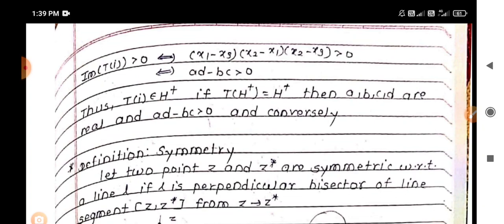The next claim is to check that whenever ad minus bc is strictly greater than 0, then it is non-zero. Then we can say directly that a, b, c, d are real numbers and ad minus bc is strictly greater than 0. Then under any Mobius transformation, H plus maps to H plus.